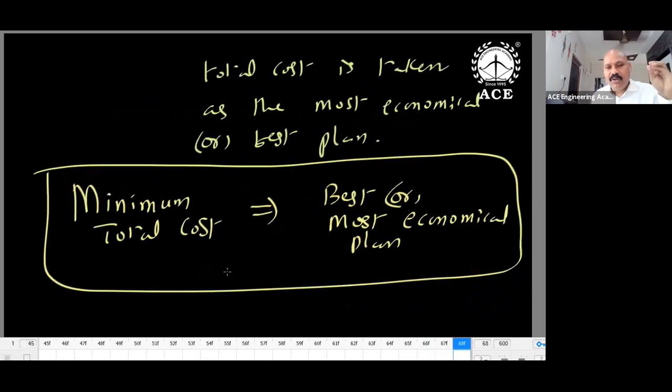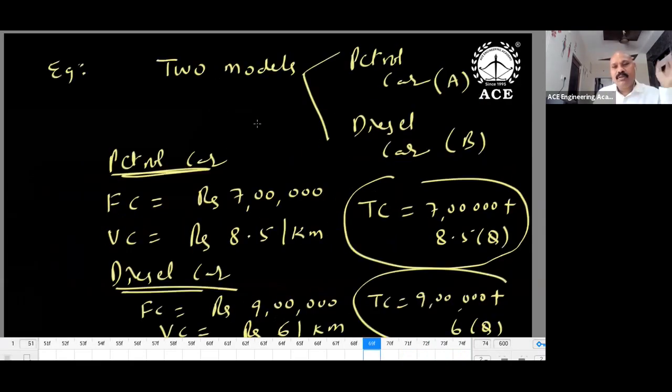Next comparison. When you have more than one alternative, what is the best thing? For this, we use total cost as the criterion. Minimum total cost is the best choice, always. It is interesting, and I have given two examples, two options available to me: a petrol car and a diesel car. Who is good? For the comparison, I need data related to investment and operational cost.